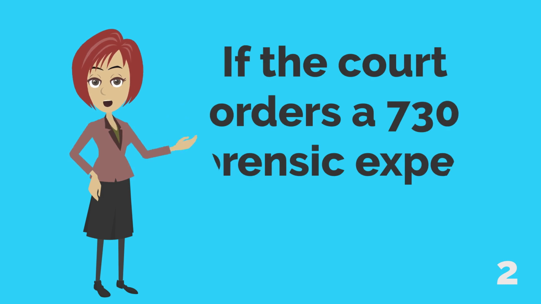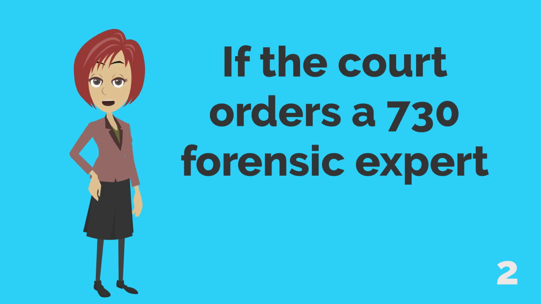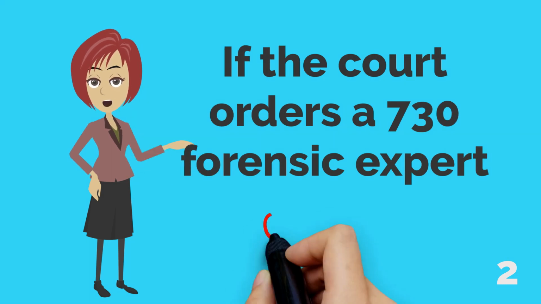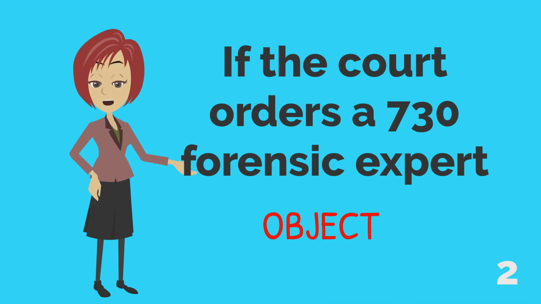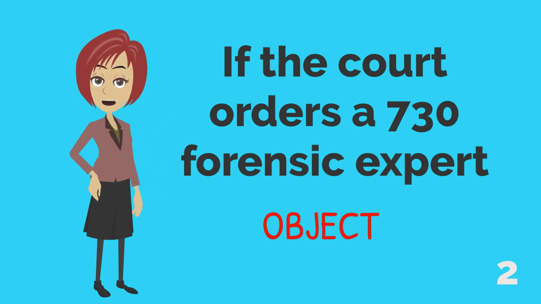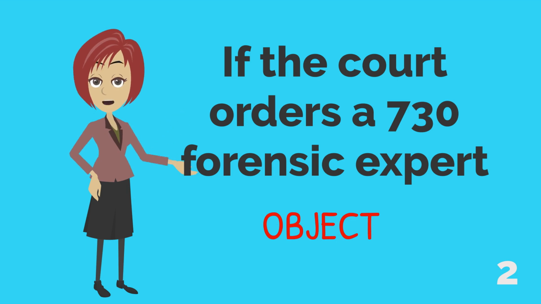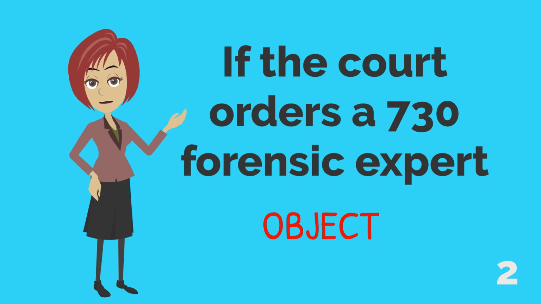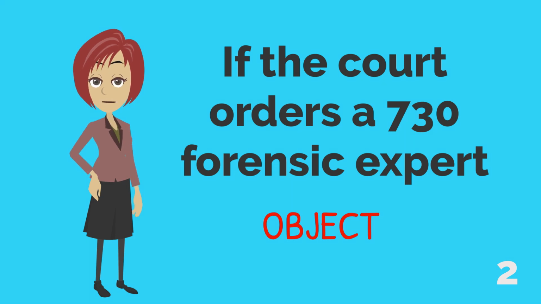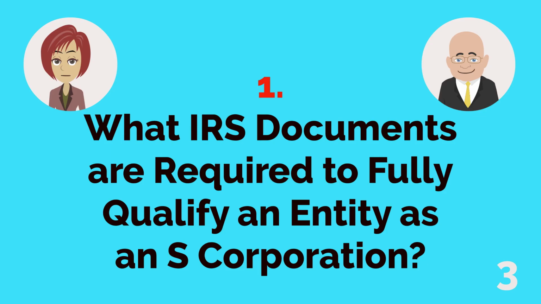If the court does order a 730 forensic expert, counsel for both parties should object and ensure that the court rules on the objections. If the court overrules the objections, each counsel should strongly advise their respective clients to retain their own forensic accountant and have that forensic prepare a report under Evidence Code Section 733 to rebut whatever errors the 730 makes. Jim, what IRS documents are required to fully qualify an entity to be an S-corporation?